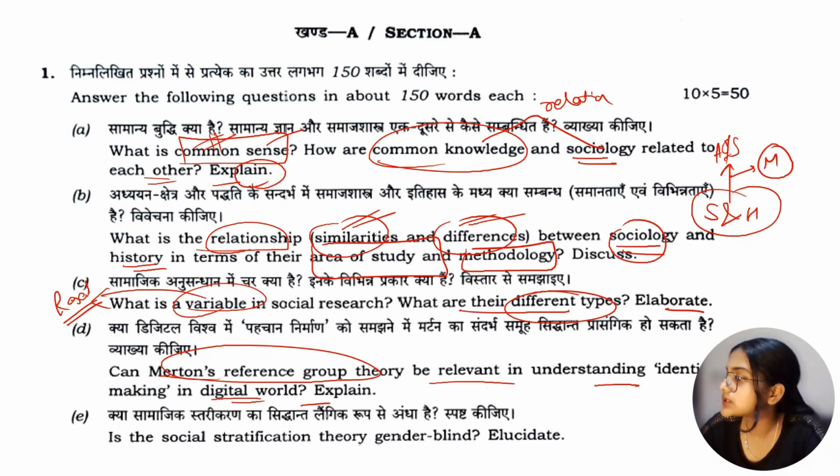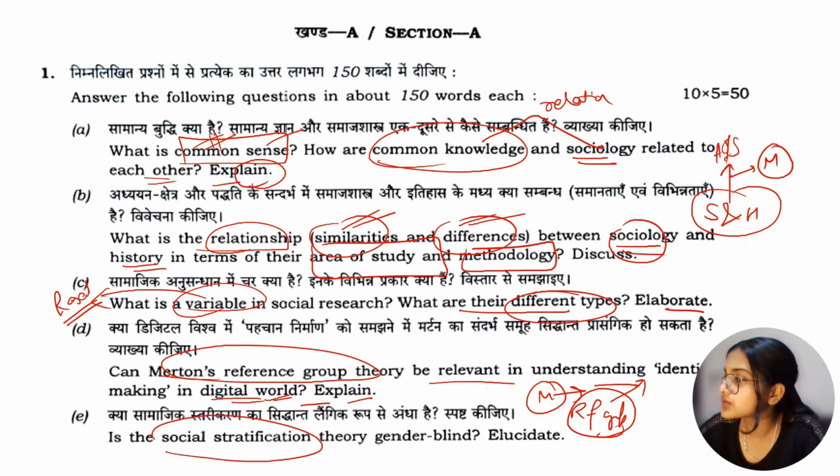Explain. क्या जो Merton की जो theory है, the theory given by Merton of this reference group, your reference group की theory है which is given by Merton, is it relevant in understanding identity making in digital world? And we have to explain about that.